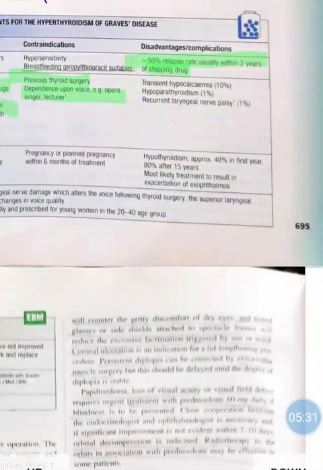Then transient hypocalcemia. So what is the disadvantage? After thyroidectomy there will be hypocalcemia. Why will hypocalcemia occur? Because we know that the parathyroid gland is situated in proximity to the thyroid gland. So if we are removing the thyroid, there will be chances of removing the parathyroid along with the thyroid, because the parathyroid is a very small gland.